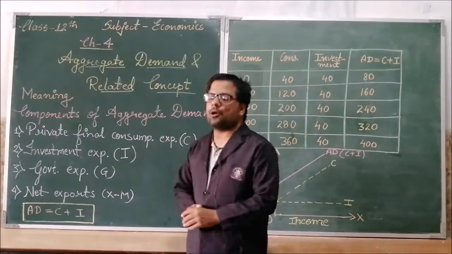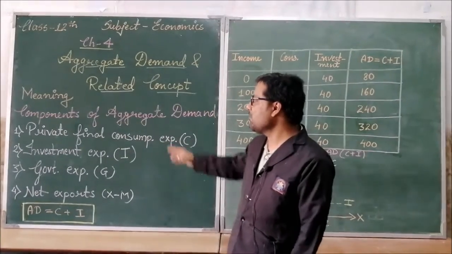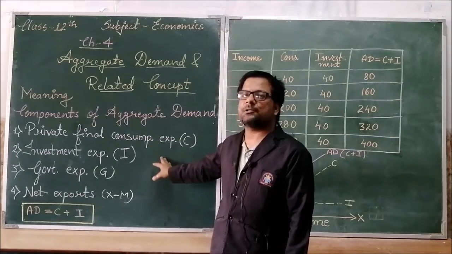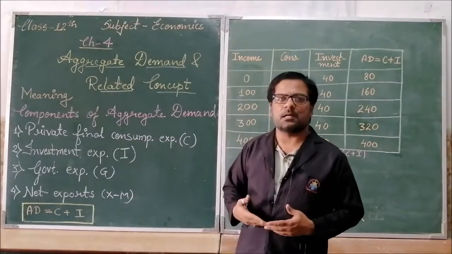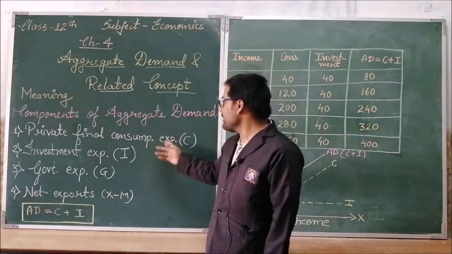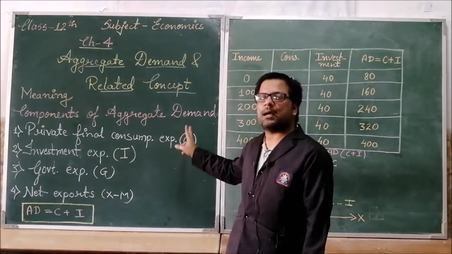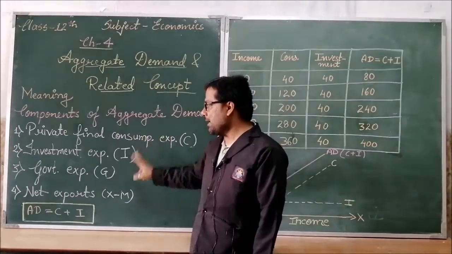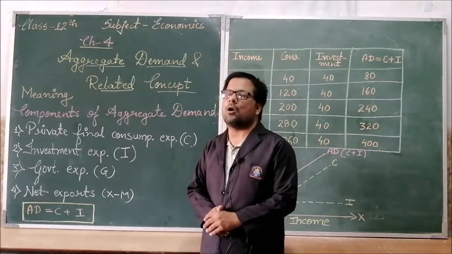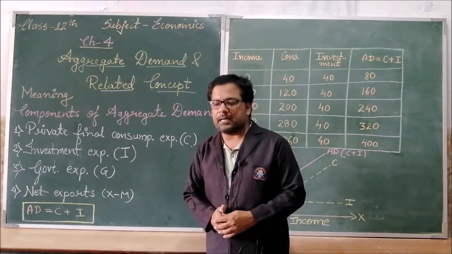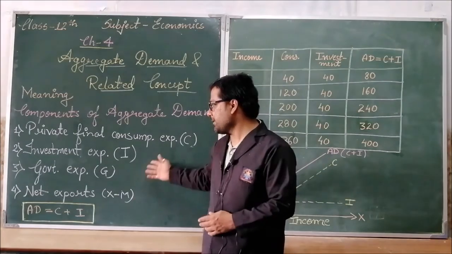Next, components of aggregate demand. What factors constitute aggregate demand? First is private final consumption expenditure. Now, who are these people? These people are us, the consumers, the households. So, it is denoted by C. All the goods and services expenditure done by households comes in this category. Next, investment expenditure. It is the expenditure done by private firms on capital goods. We have studied in class 11 that capital goods are machinery, buildings, etc.